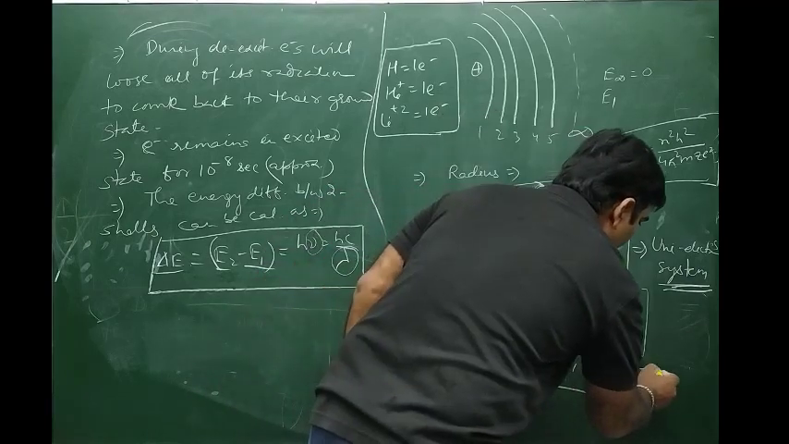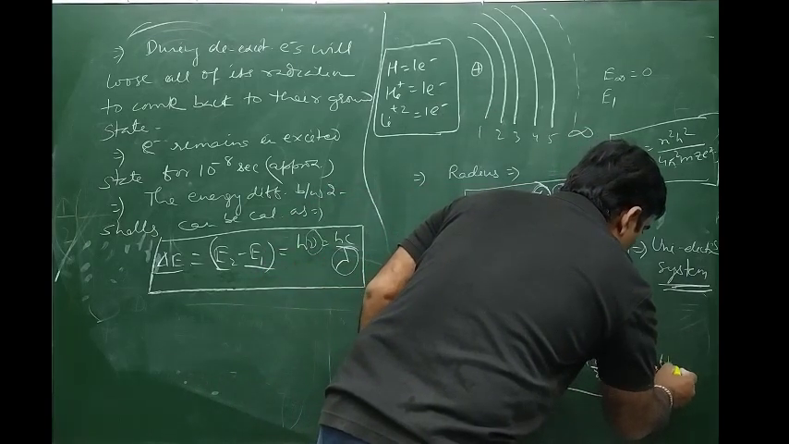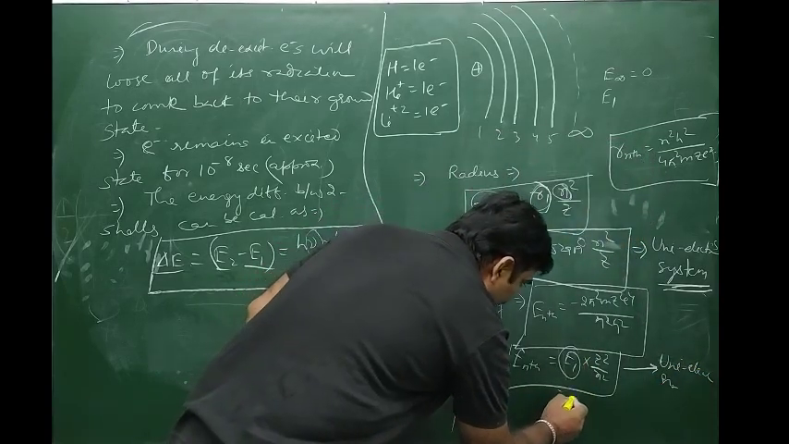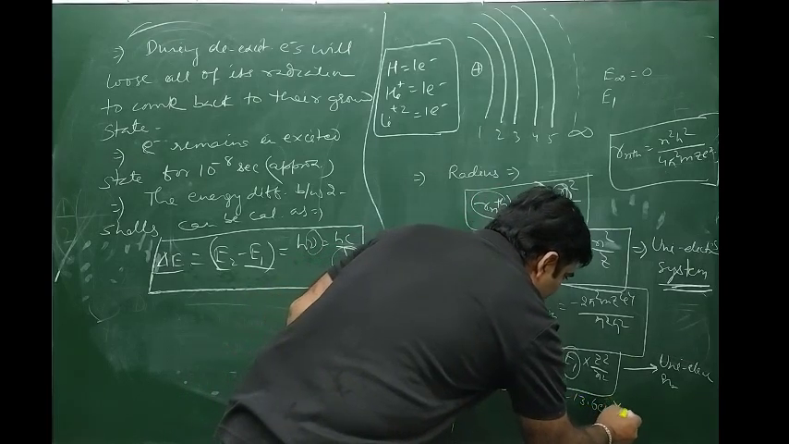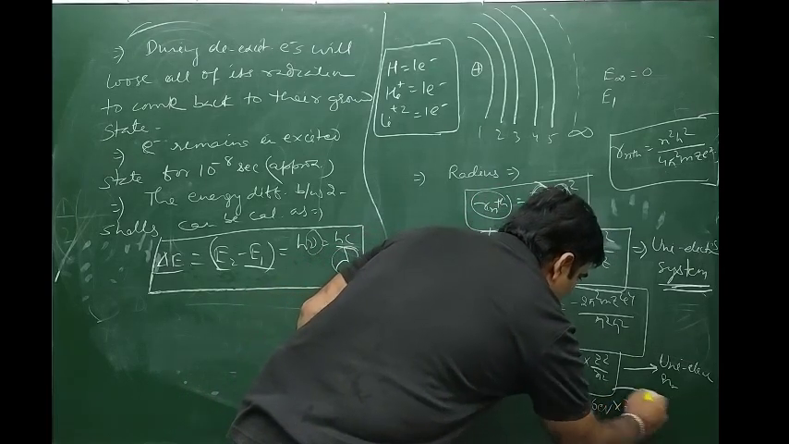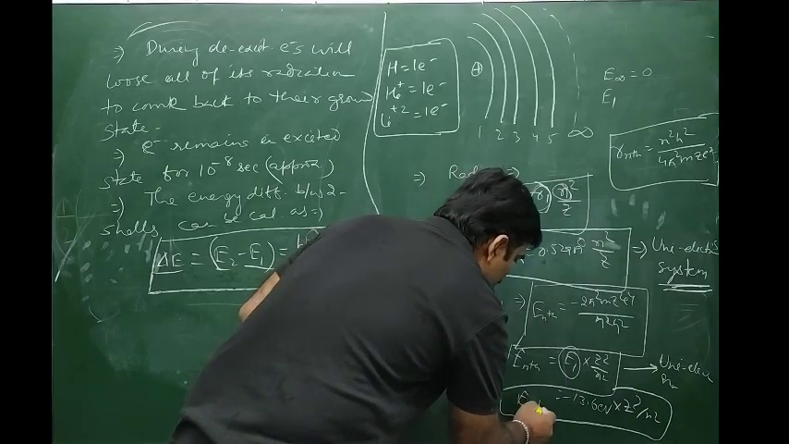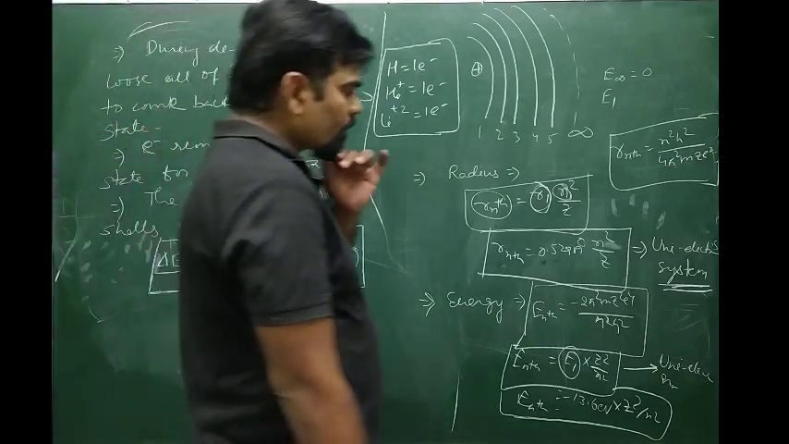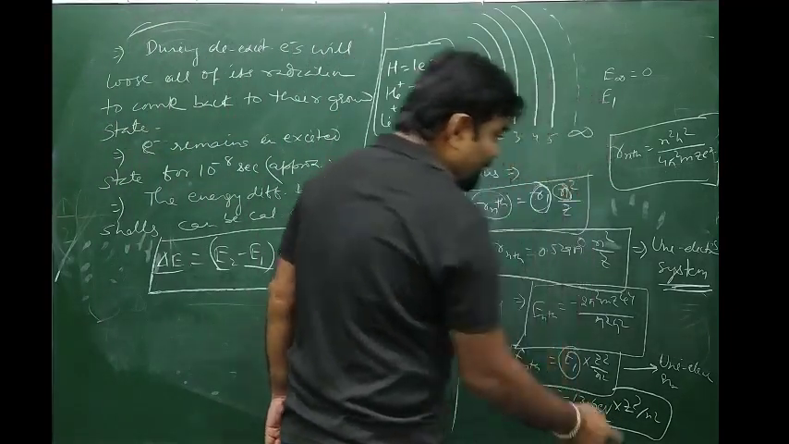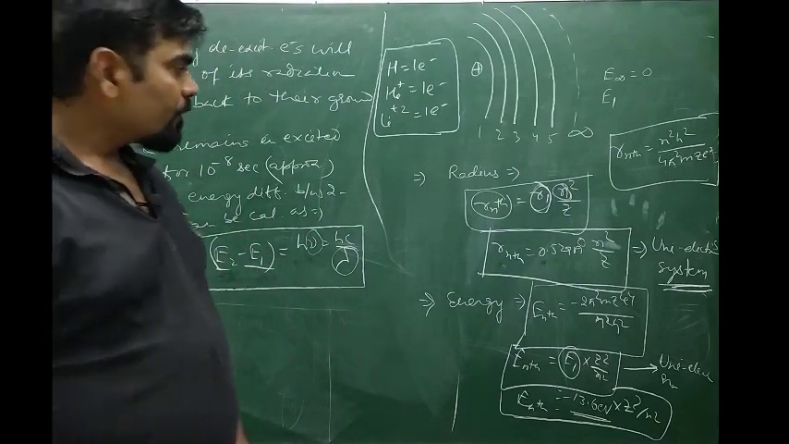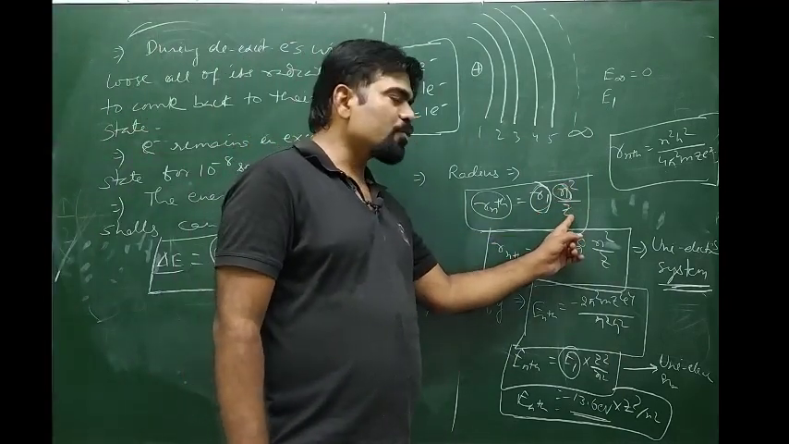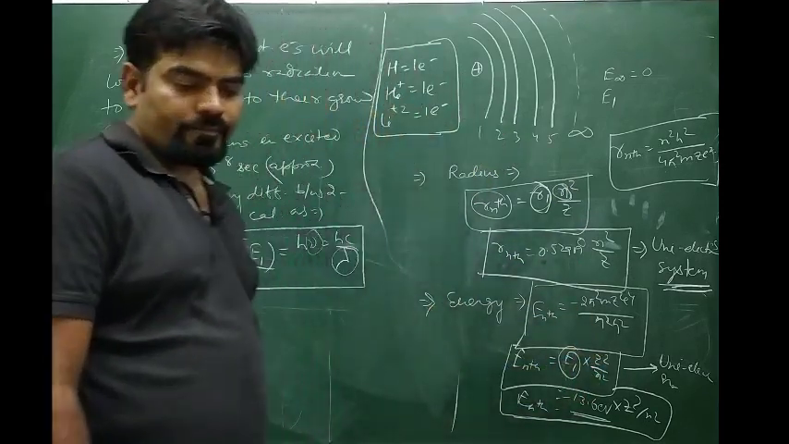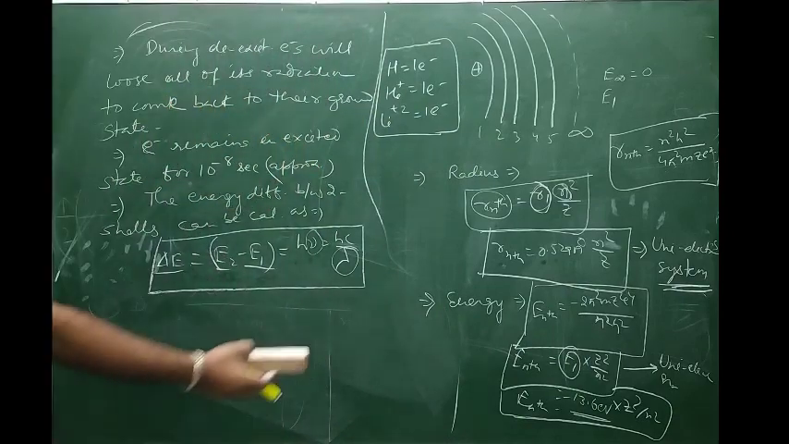This is again for a mono-electronic system only, because for a uni-electronic system E1 is taken as minus 13.6 electron volt into z square by n square. This is the value we have taken. So E nth equals minus 13.6 electron volt into z square by n square. 13.6 electron volt is taken for a one-electron system. Where n equals 1 and z equals 1, E nth is equal to E1 itself. So we will use this expression.